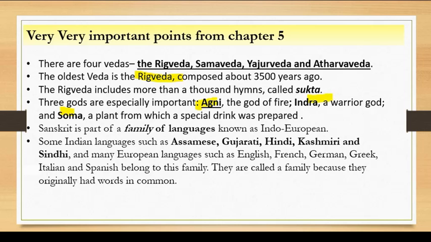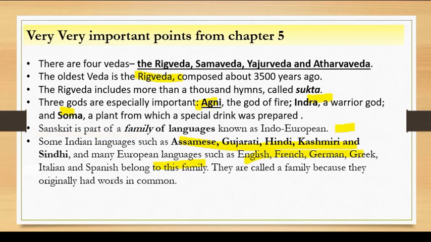Okay, and then the chapter tells you about a certain technical thing, which is that Sanskrit is a part of a family of languages known as the Indo-European language. Okay, then some Indian languages such as Assamese, Gujarati, Hindi, Kashmiri, and Sindhi, and many European languages such as English, French, German, Greek, Italian, and Spanish belong to this family.